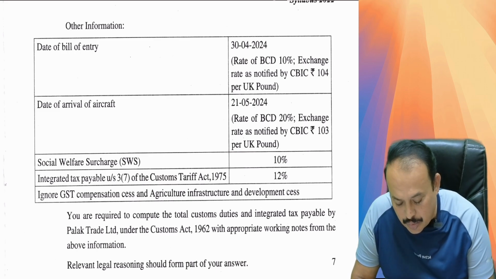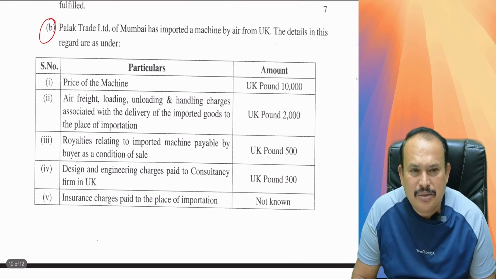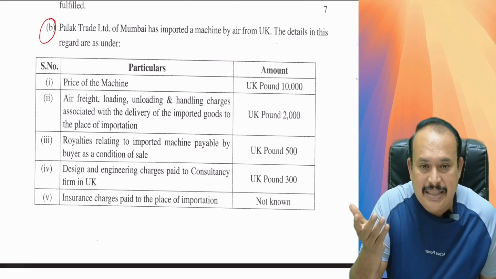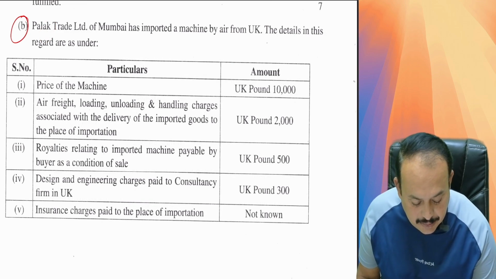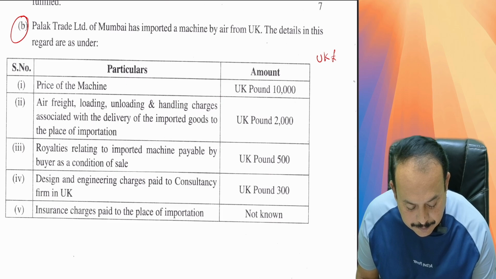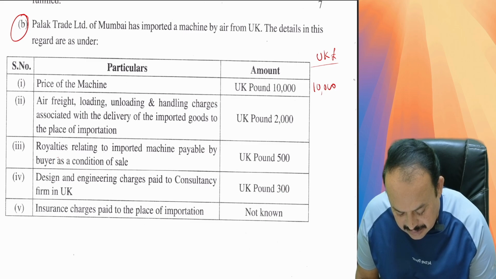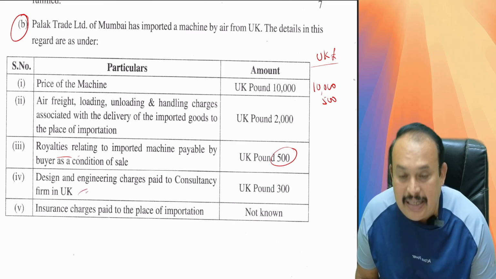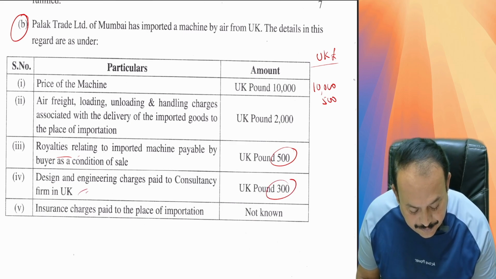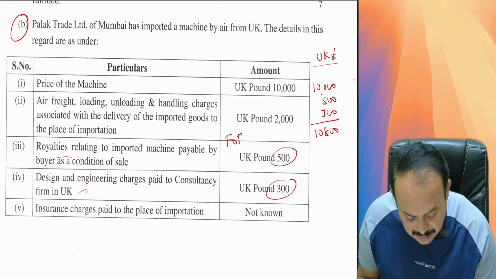Very good. A good question it is, my dear friend. Very good. A little bit above the standard, a little bit tough, but no problem. It's easy to handle. So here I will take UK pounds. Here 10,000 machine value. Then royalties 500 add here, 500 UK pounds add it. Designing and development outside India is addable, which is 300. You will get 10,800 UK pounds, which is nothing but FOB of